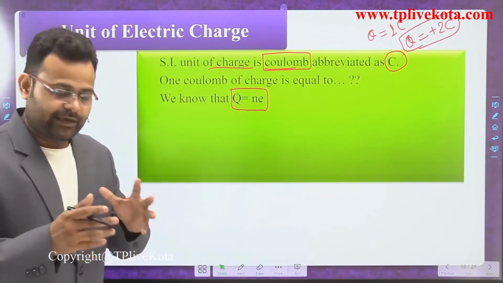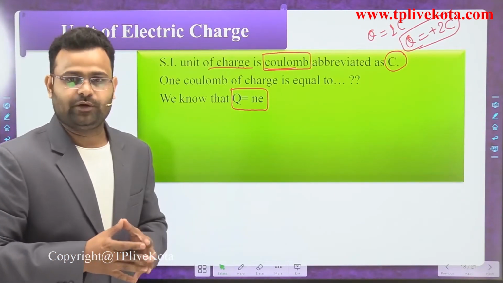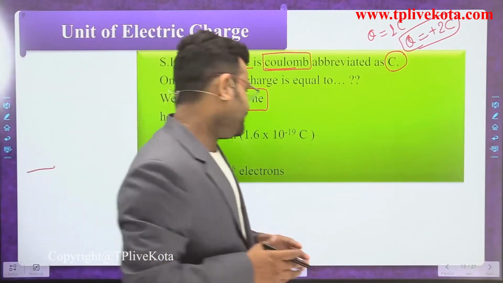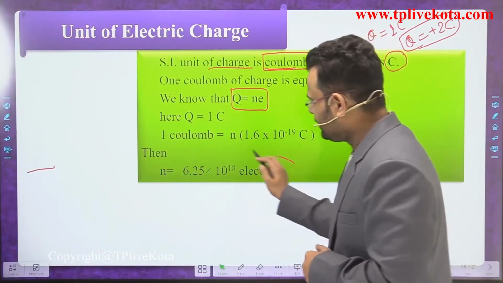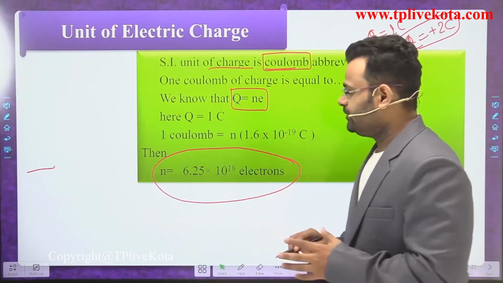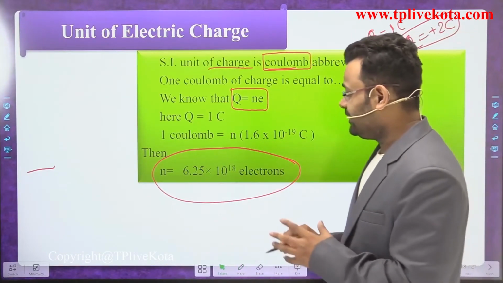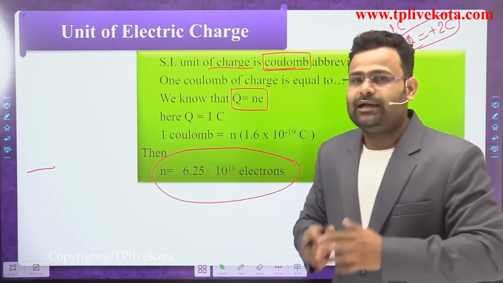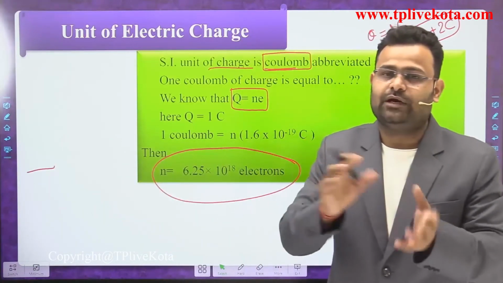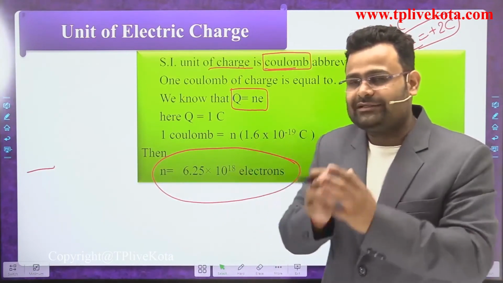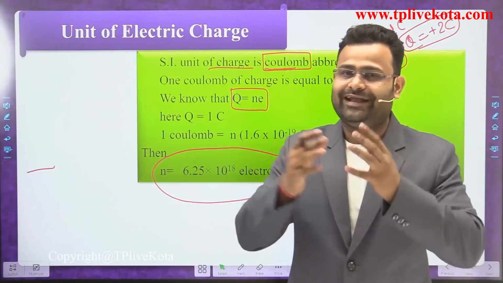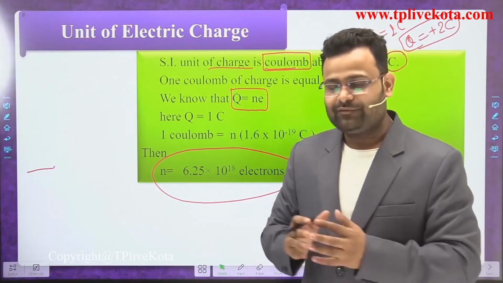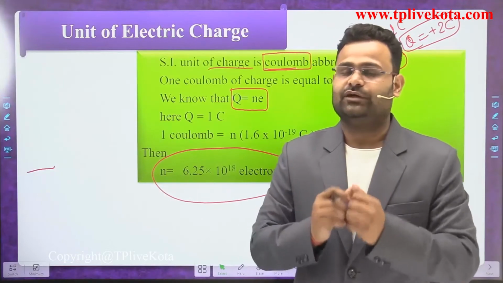If you want 1 coulomb charge, then we require 6.25 into 10 to the power 18 electrons. When 6.25 into 10 to the power 18 electrons are given to another body, we can say 1 coulomb charge has been exchanged. Whenever we get that amount of electrons, we get 1 coulomb charge.